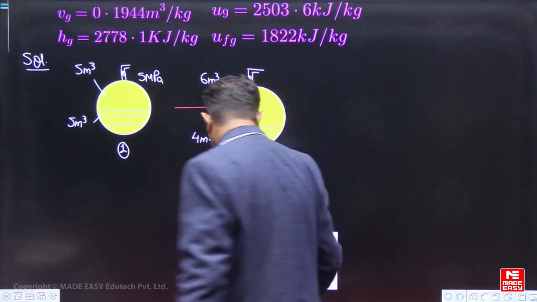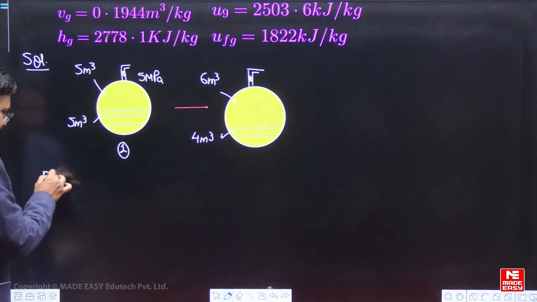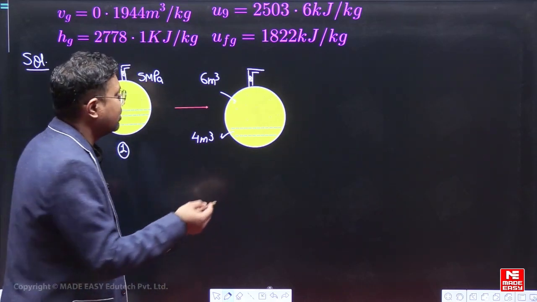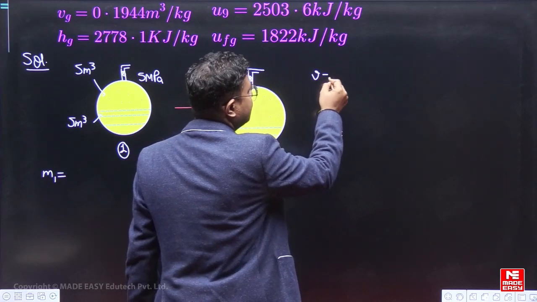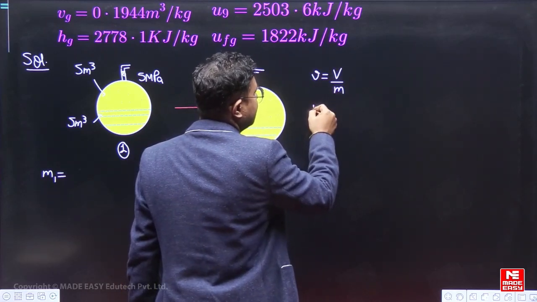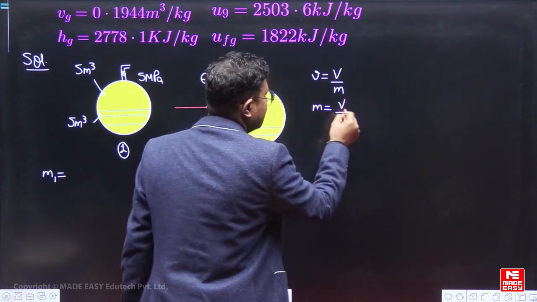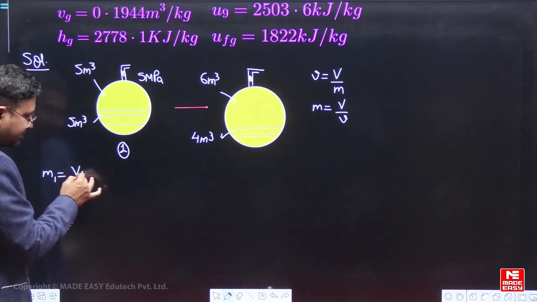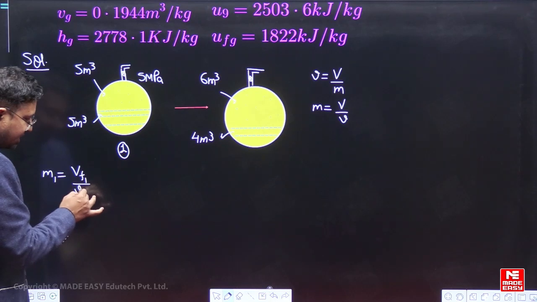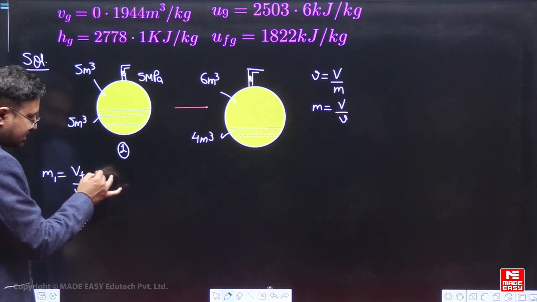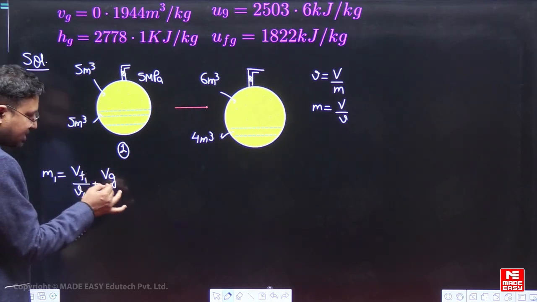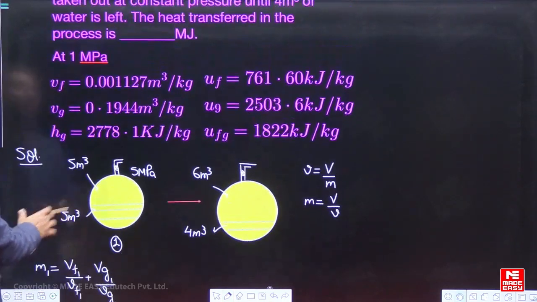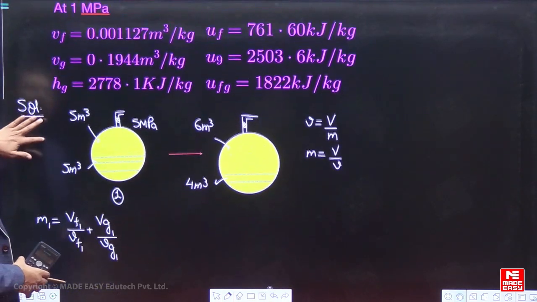तो how much mass has left. So mass m1 will be equal to, so स्पेसिफिक वॉल्यूम क्या होता है, what is the formula of specific volume. So specific volume is volume upon mass, that means mass is volume upon specific volume. सो अगर मुझे टोटल मास निकालना है इनिशियल कंडीशन में तो कैसे निकालूंगा, देखो, Vf1 upon v small f कंडीशन 1 में, प्लस Vg यानी कि वेपर का वॉल्यूम और वेपर का स्पेसिफिक वॉल्यूम, ठीक है, ये होगा.